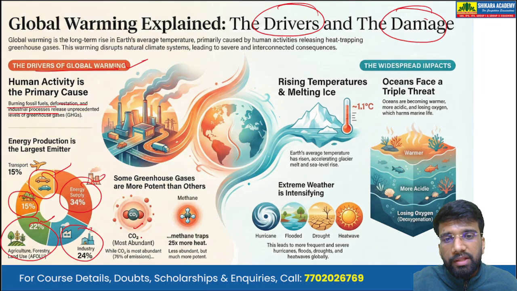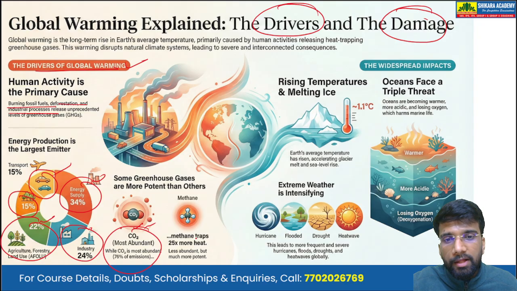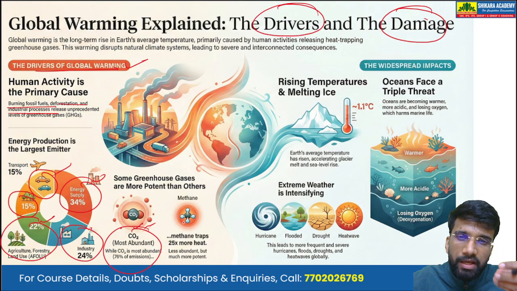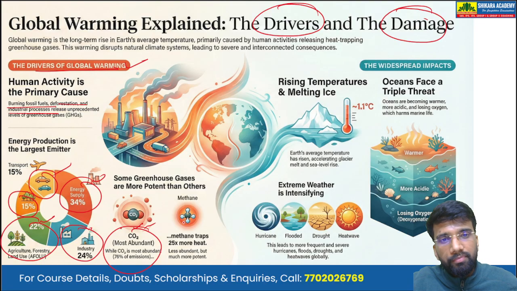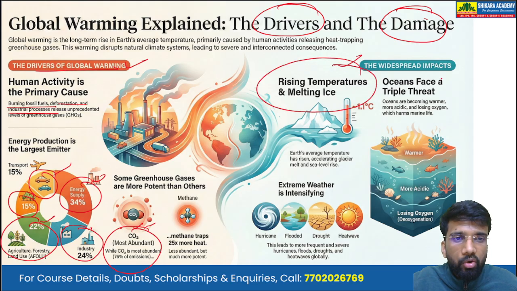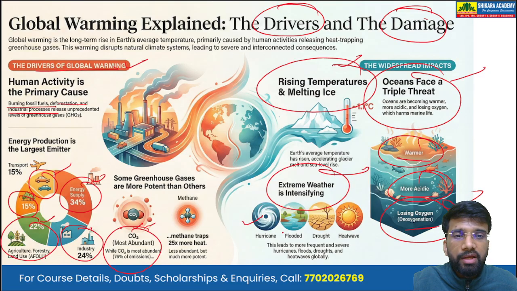There are greenhouse gases. Some are more potent, some are less potent. Carbon dioxide is the most abundant greenhouse gas. The other gases like methane, nitrous oxide, and sulfur hexafluoride are way more potent than carbon dioxide in terms of global warming potency. Because of that, we are witnessing rising temperatures and melting ice. Oceans face the triple threat of warming, becoming more acidic, and losing oxygen. And because of that, we are witnessing extreme weather conditions like hurricanes, flooding, droughts, and heat waves.